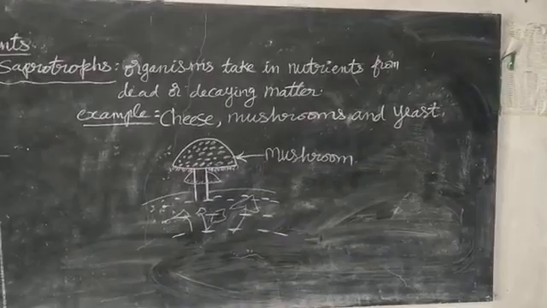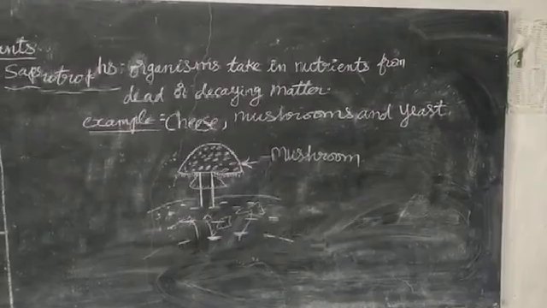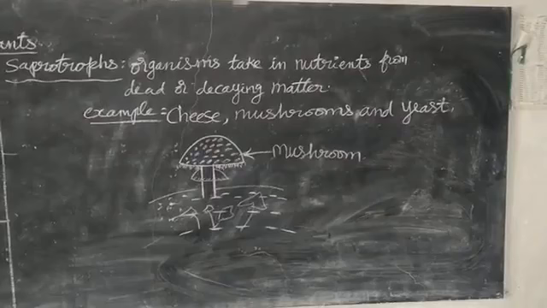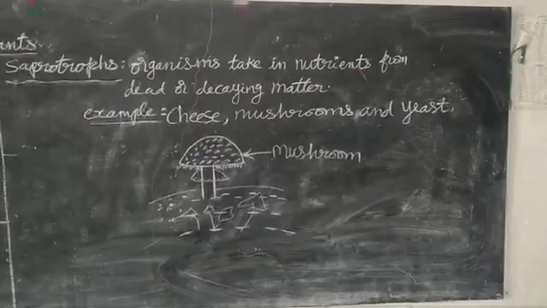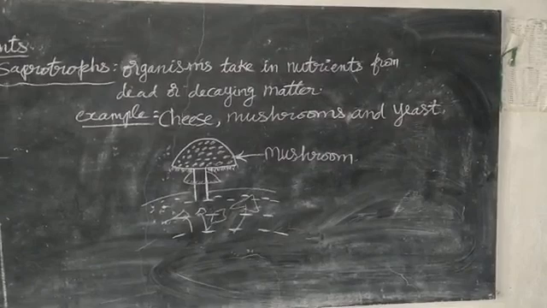In villages, people know what cheese is. In a bakery also, you will get cheese. It is edible. You can eat that cheese. Very tasty. Next, mushroom. Some mushrooms are eatable, edible. They contain vitamins and minerals. Very good food, mushrooms.